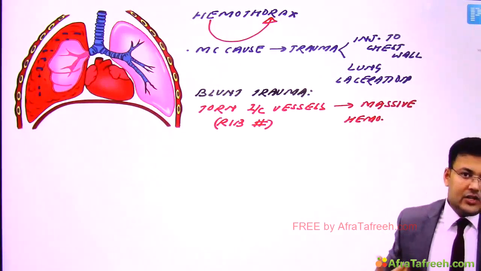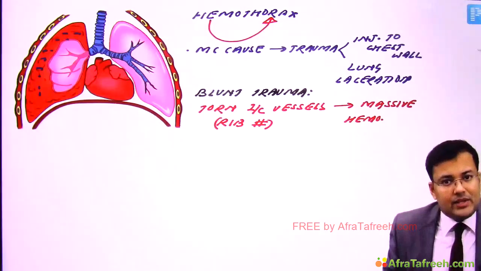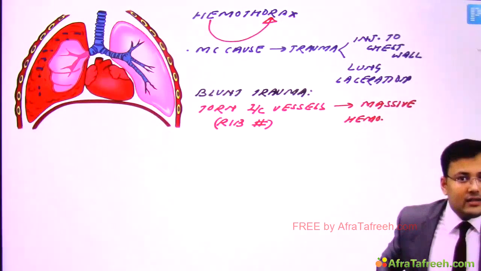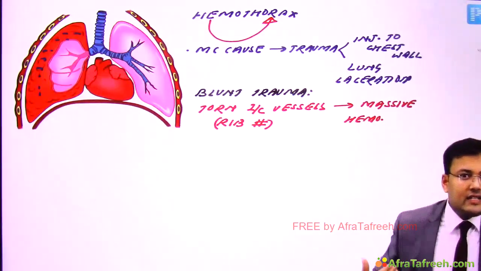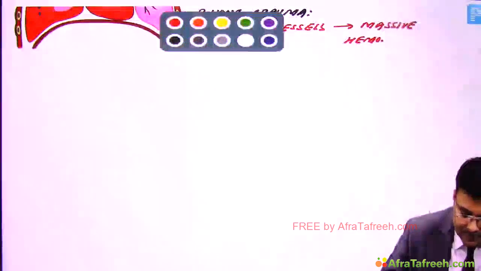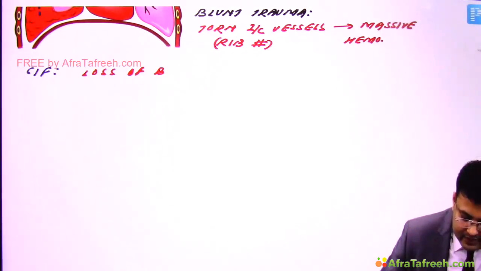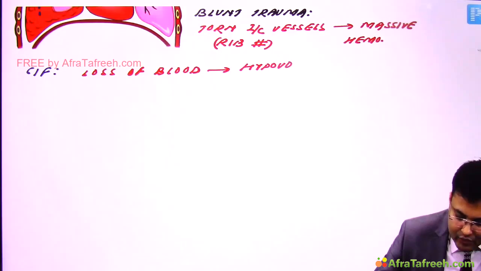Second, since there is collection of blood in the pleural space, these patients will have dyspnea. If you examine the patient and perform percussion, there will be dullness, and if you perform auscultation, there is absence of breath sound on the affected side. Clear? It's easy to understand. There are two problems. First, there is loss of blood in the pleural space. Because of this, the patient has hypovolemia or hypovolemic shock, and because of this you will see flat neck veins.